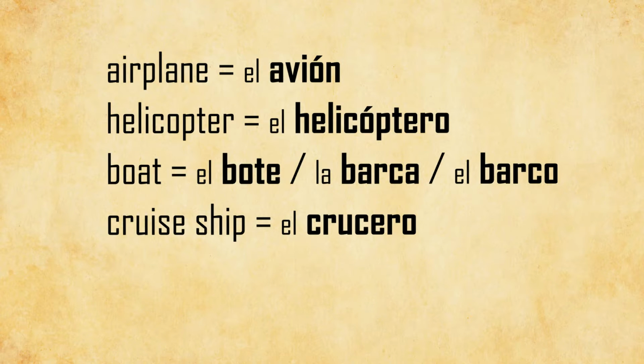Then a boat could be expressed using three different words, or even four if you want to count this one. And they are pretty interchangeable. The only difference between them would be in the size. So el bote would be a boat that is very small, the smallest type of boat you can imagine, usually an inflatable one. If it's something bigger, let's say wooden with oars and all that, we could say la barca. And if it's something even bigger than that, we would say el barco. And if you have this really huge ship, in English we would call that a cruise ship, and in Spanish it's a crucero. So avión, helicóptero, bote, barca, barco, crucero.